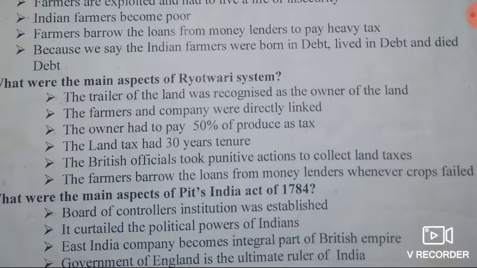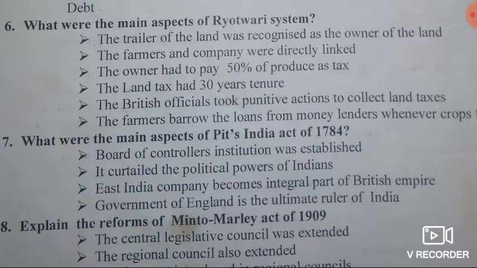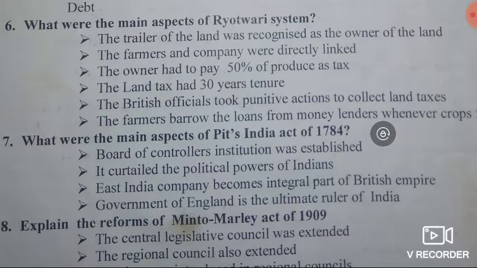Then the next question, seventh question: what were the main aspects of Pitt's India Act of 1784? Answer: the main aspects of Pitt's India Act of 1784, one, the Board of Control institution was established.